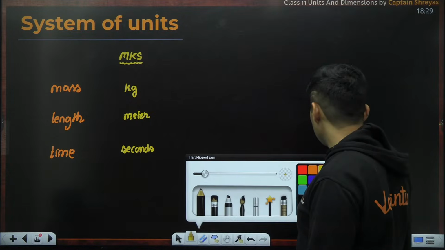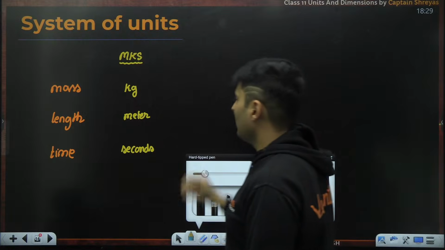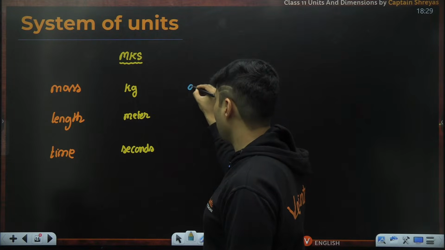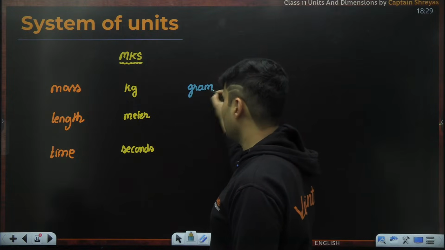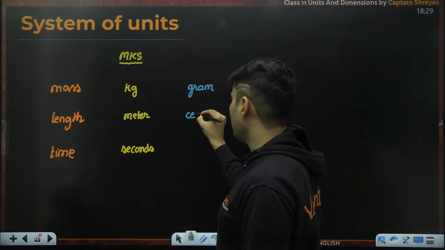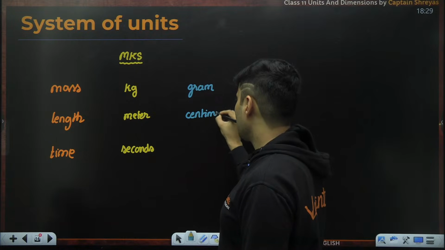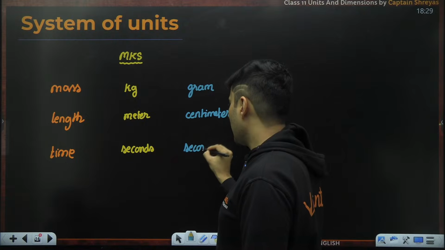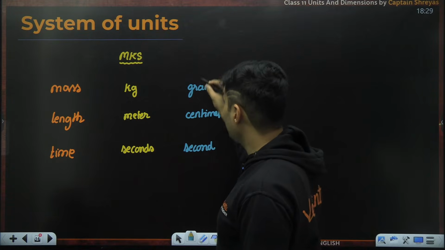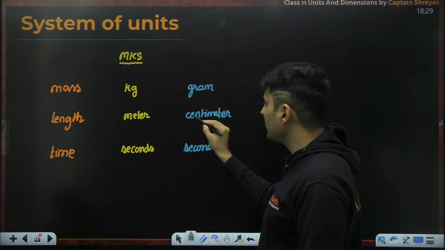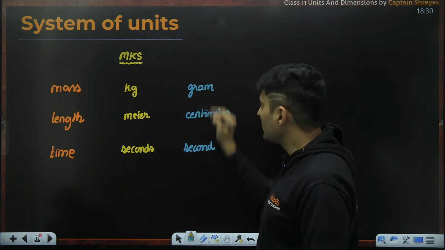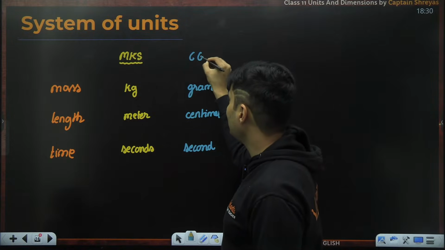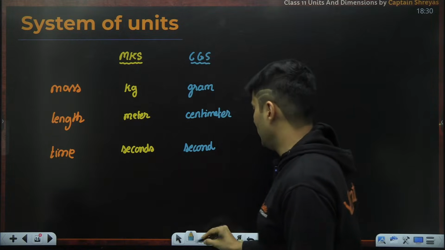But in certain places you will see that mass was measured in gram, length was measured in centimeter, time was still measured in seconds only. So this is called CGS, C for centimeter, G for gram, S for second. So this is called the CGS system of units.